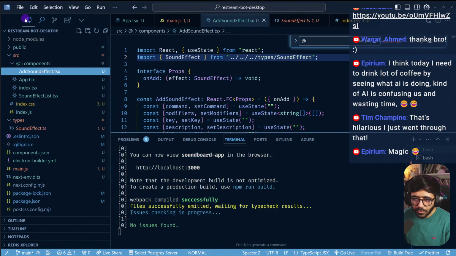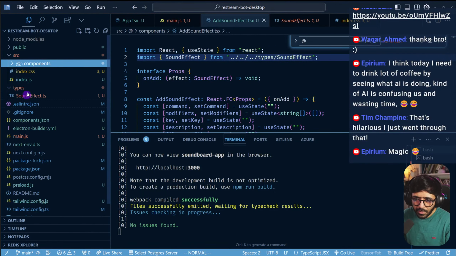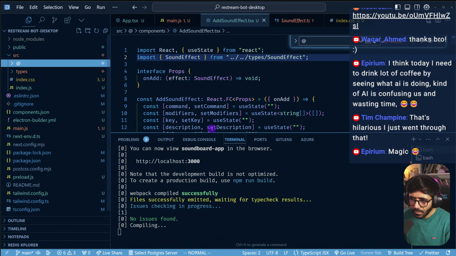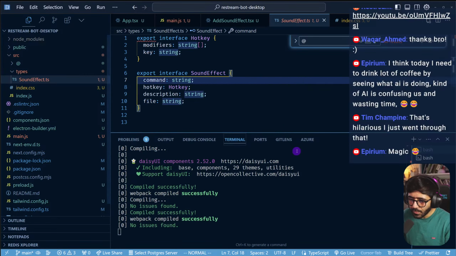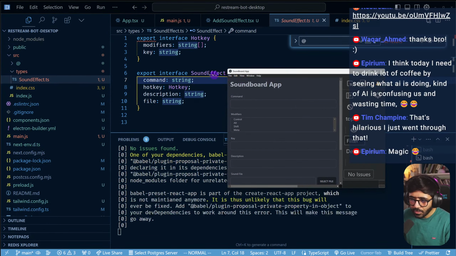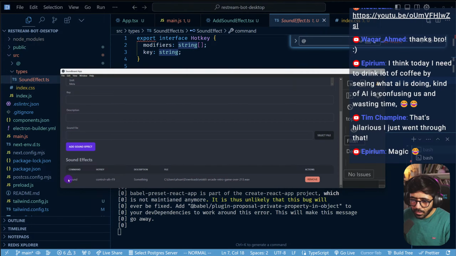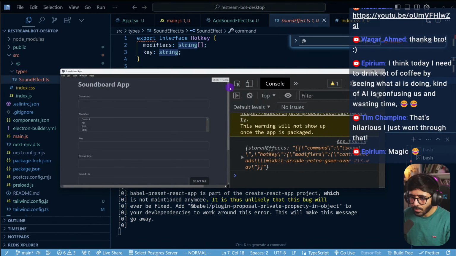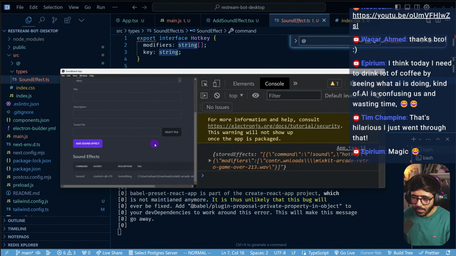Okay, so what we can do still, I think, is we can move the types inside src to make it a bit nicer, and hopefully everything still works. Good. So we still see our single added Electron app, which is nice. And I think we can take it from there. So we'll keep it like this, and we'll continue when the time comes.